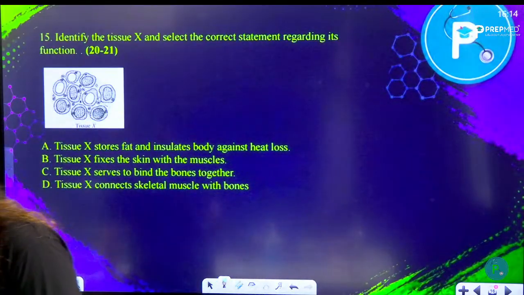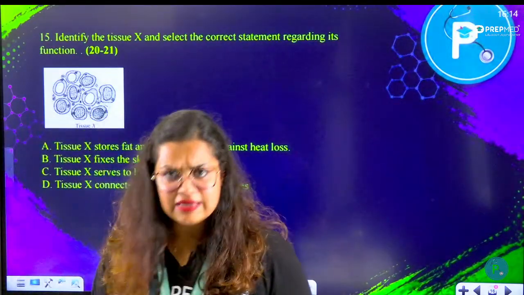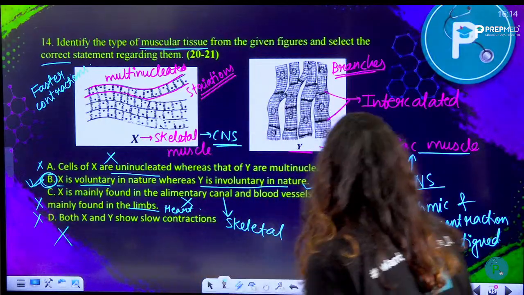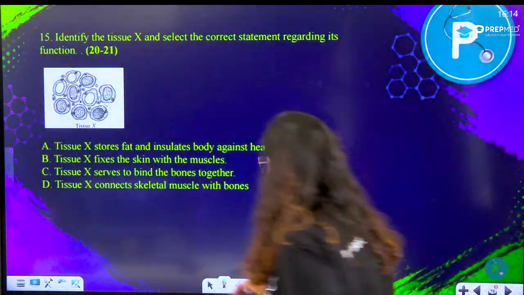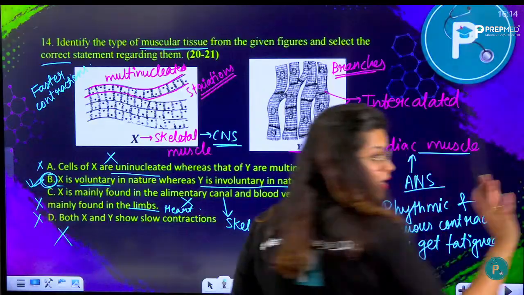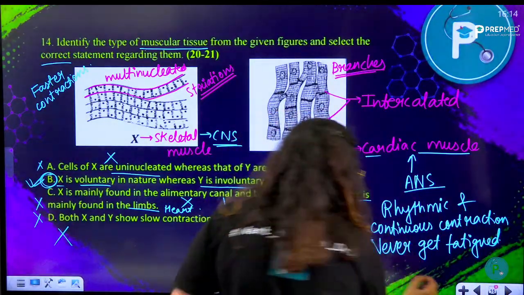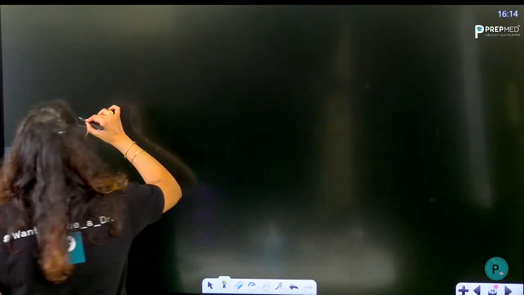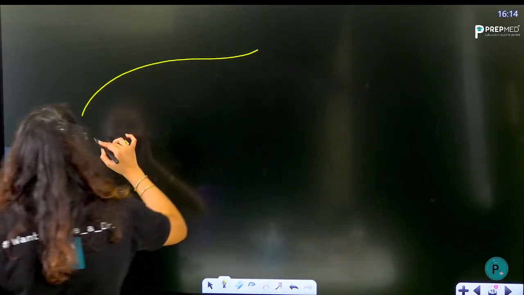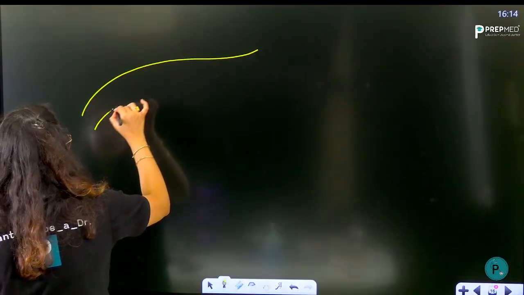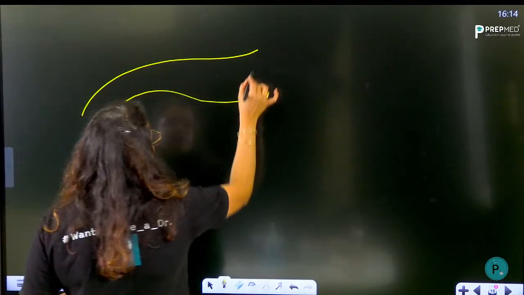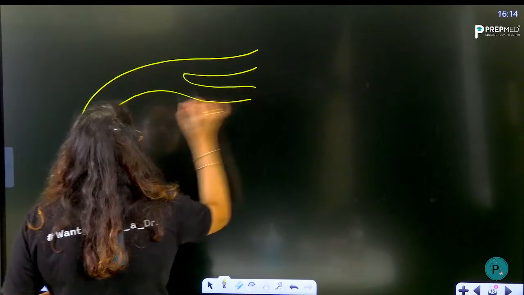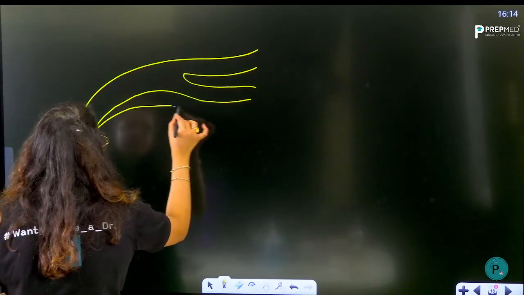Yes, okay. You want me to explain intercalated again? Okay, no worries. I would explain intercalated. Look here, if I just add a page and explain what an intercalated disc means. Let's imagine that this is my cardiac muscle fiber. This is a single fiber, and you can see this branching present as well. The branchings are also present.